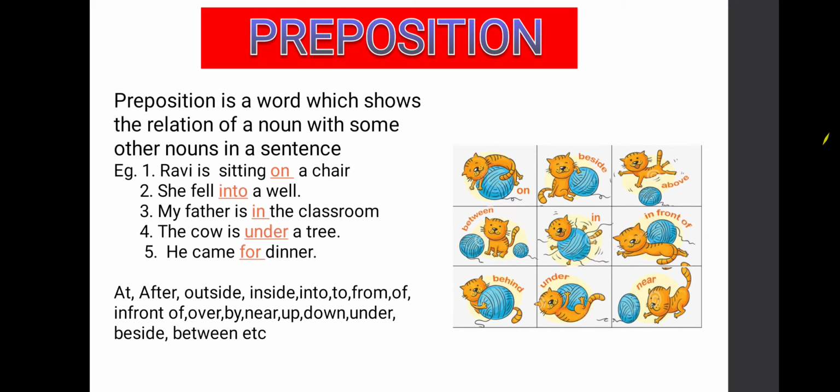Next. She fell into a well. Here, well is a noun. She is a pronoun. Where did she fall? Into a well. So, into is a relation word. It shows the relation of she and well. So, into will become a preposition.